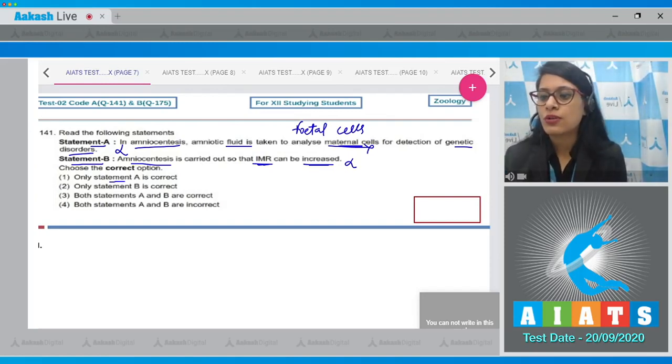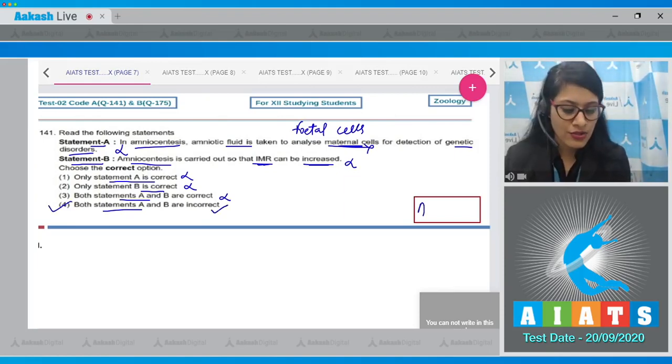The first option is only statement A is correct. This is an incorrect option. Option 2, only statement B is correct. This is an incorrect option. Option 3, both statements A and B are correct. This cannot be a correct answer. Option 4, both statements A and B are incorrect, and as both statement A and B are incorrect, so this is a correct answer to our question. So the correct answer is option number 4. Let's move on to the next question.